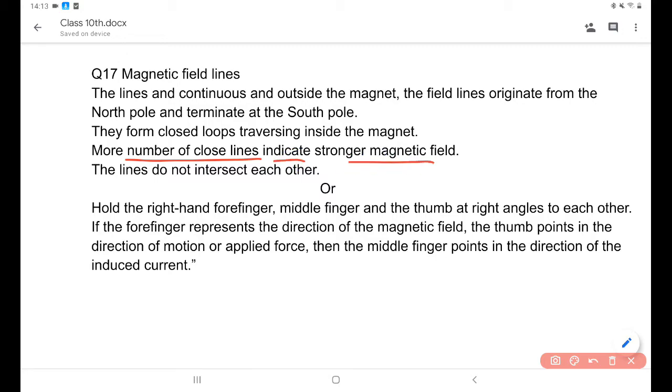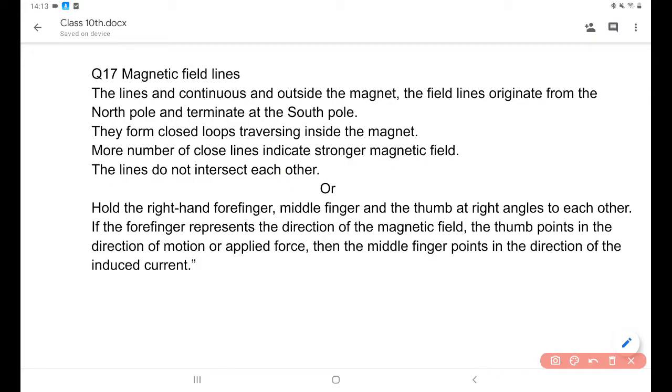If we go close to a magnetic field line, we feel the magnetic field. If we go away from the magnetic field lines, we do not feel much effect of the magnetic field. The lines do not intersect each other.